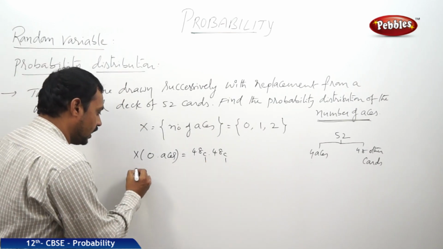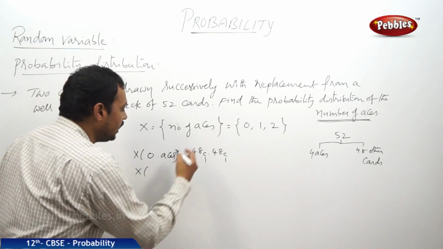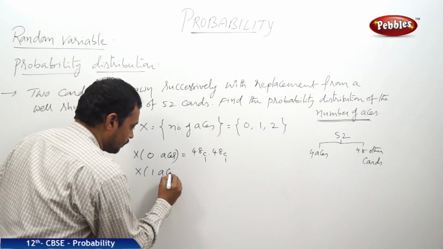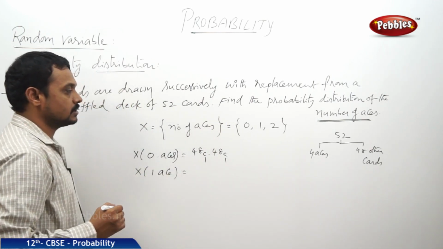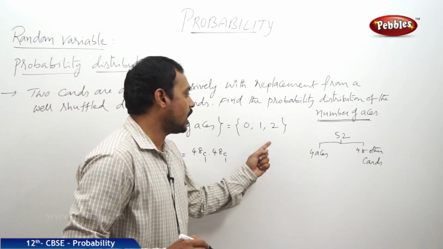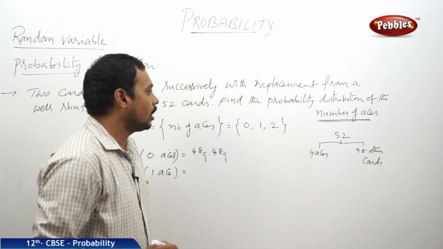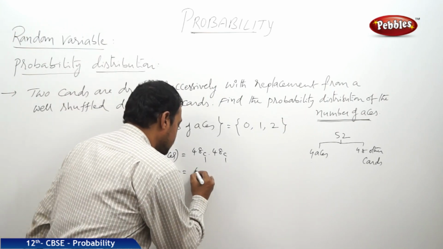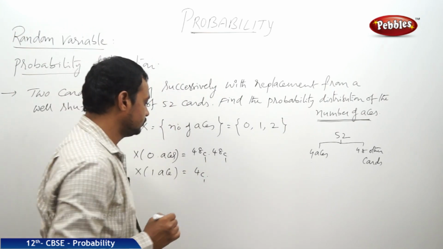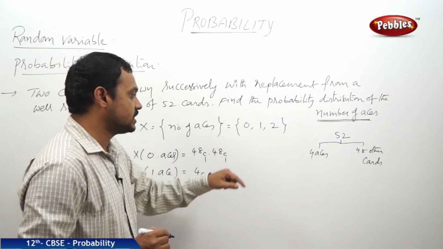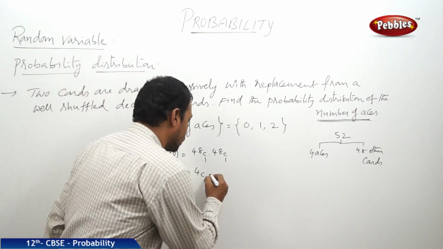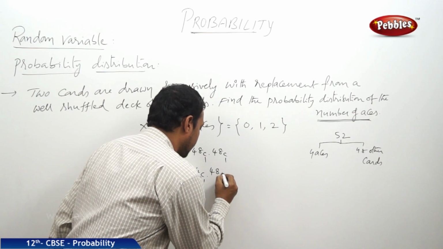Next one, P of 1 ace. That means we have to select 1 ace out of 4, that is 4C1, and the next one is not an ace card, that happens in 48C1 ways.